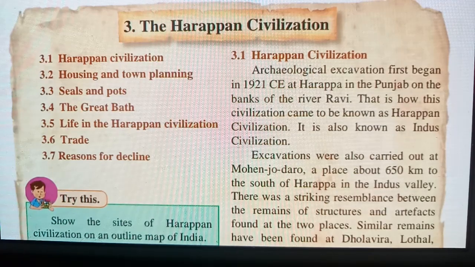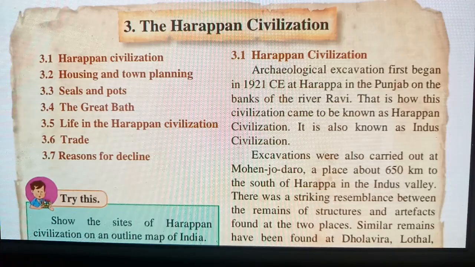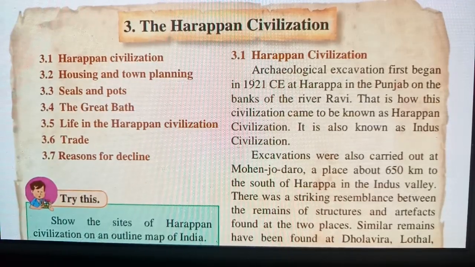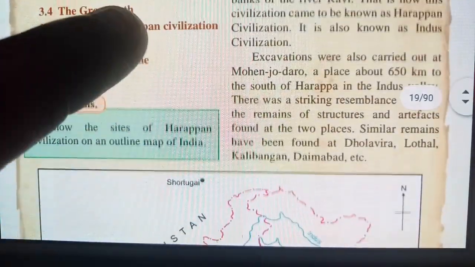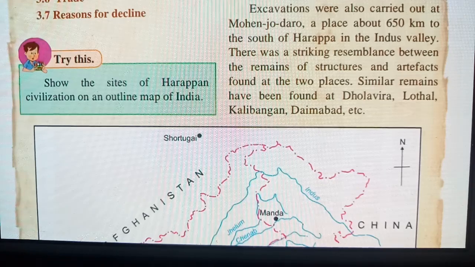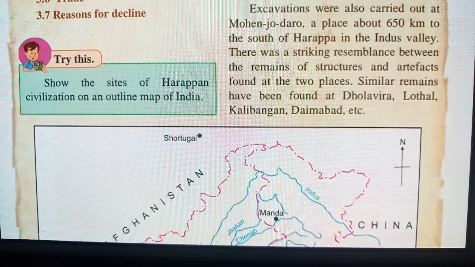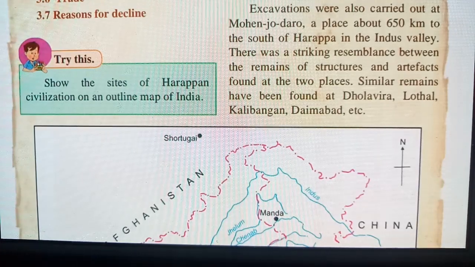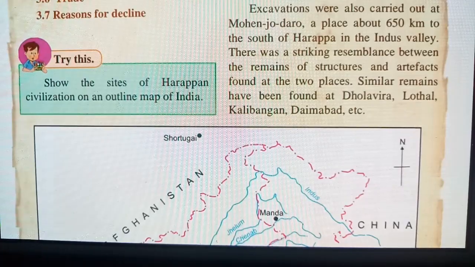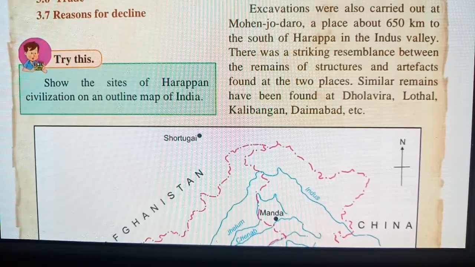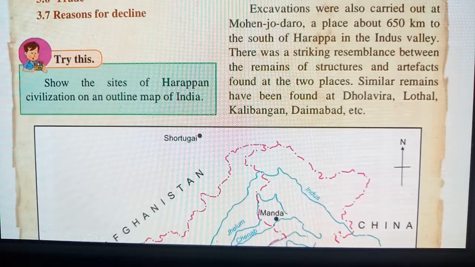It is also known as the Indus civilization, because they found something, they got it from underground by doing the archaeological excavation. Excavation was also carried out at Mohenjo-daro. It is a place where you will find different structures. It is a site about 650 kilometers to the south of Harappa in the Indus Valley. In the Indus Valley you will find this place, Mohenjo-daro, and over there is a great structure, and different carvings you will find.